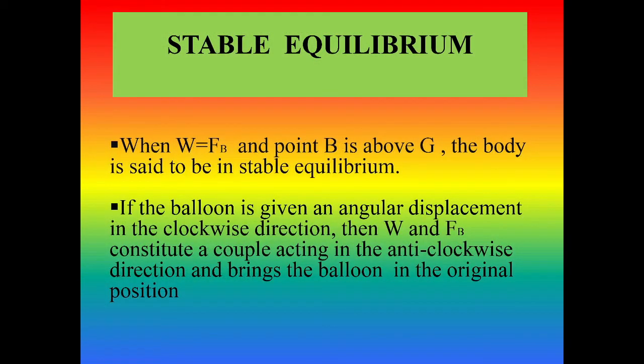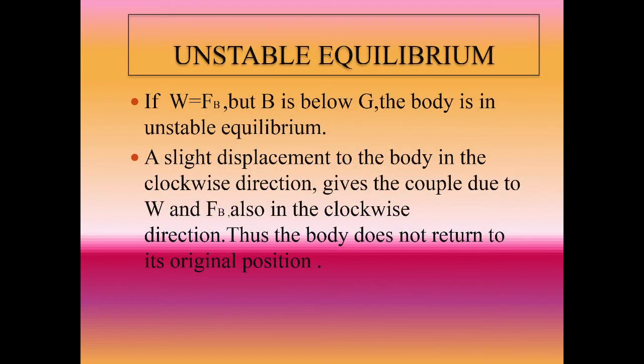The same thing is explained here. In stable equilibrium, when W equals Fb and point B is above G, the body is said to be in stable equilibrium. And in unstable equilibrium, W equals Fb but B is below G, the body is in unstable equilibrium. And the state change is already explained in the figure.